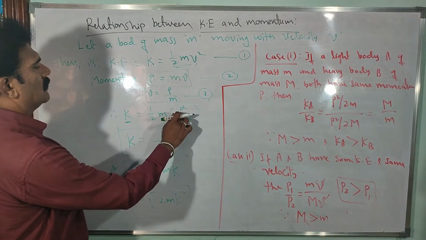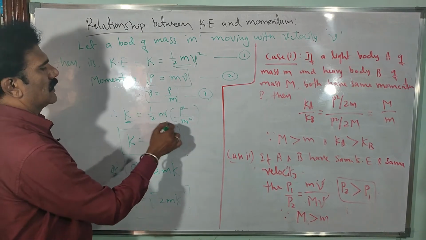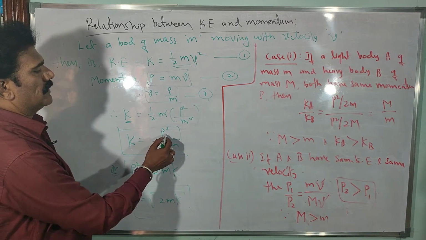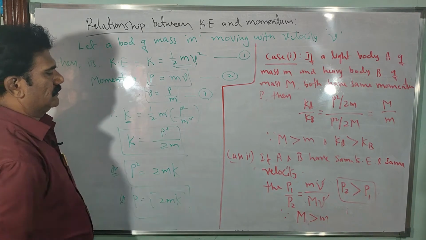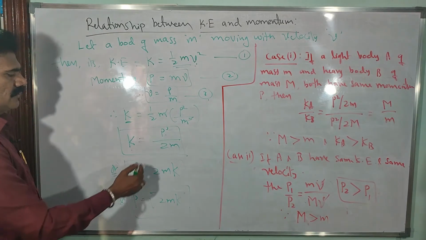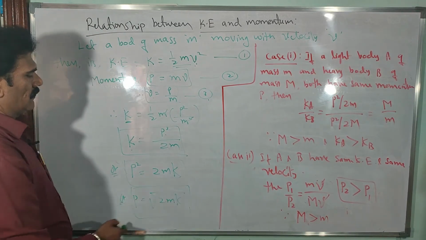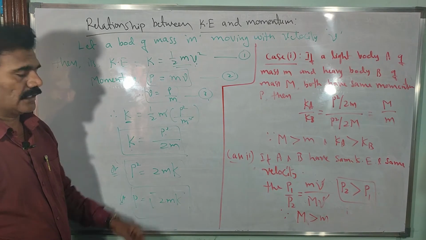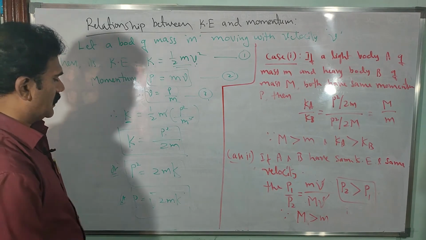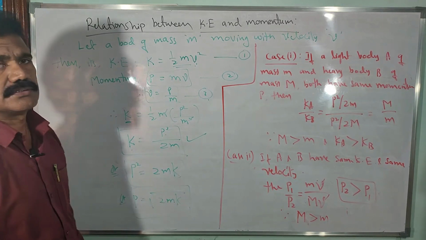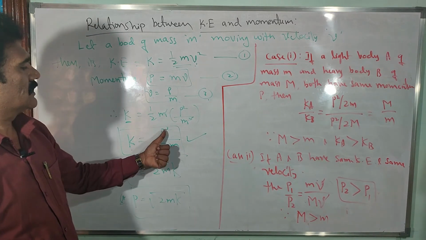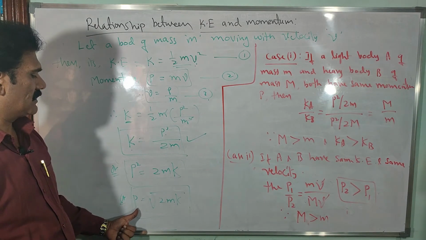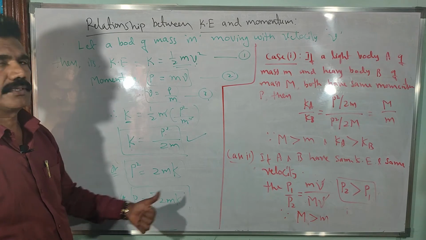Clear? Now you can just cancel one m, right? So you'll get kinetic energy is equal to p square by 2m. By cross multiplication we can write p square is equal to 2mk also, or p is equal to square root of 2m into k, where k is the kinetic energy. You can remember all these equations: kinetic energy is p square by 2m, where p is the momentum, or momentum p is equal to square root of 2mk.